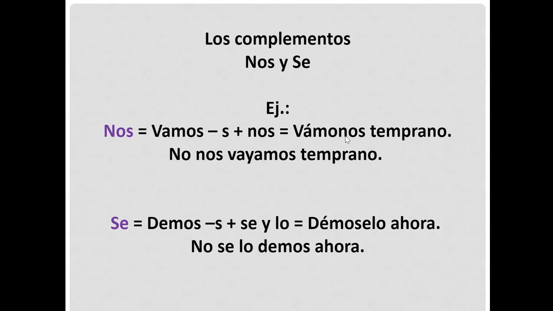And Spanish is a very phonetic, fluid language, so it's all about ease. And then here, démoselo. There's never a repeated letter in Spanish. If it's not necessary, it won't be there. If you don't pronounce it, it won't be there, except for the H. So it's a redundant S, so it gets rid of it. So demos, drop one S, se lo.